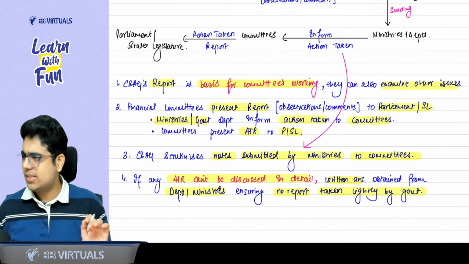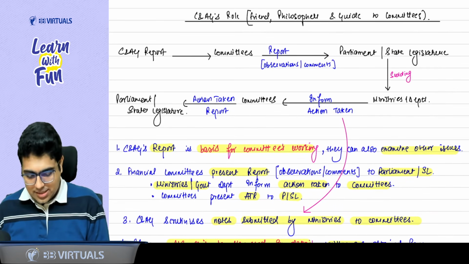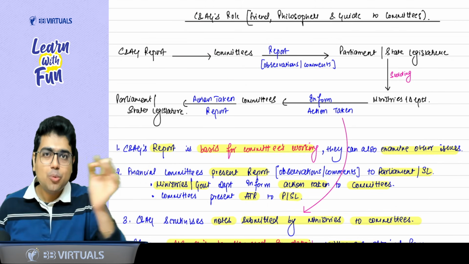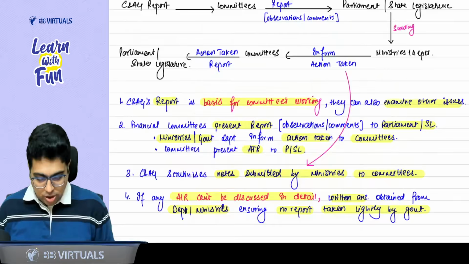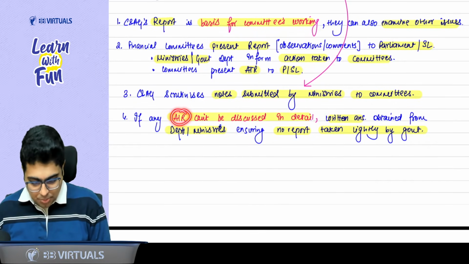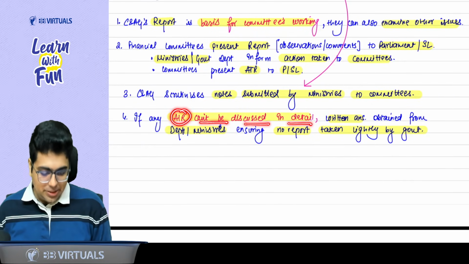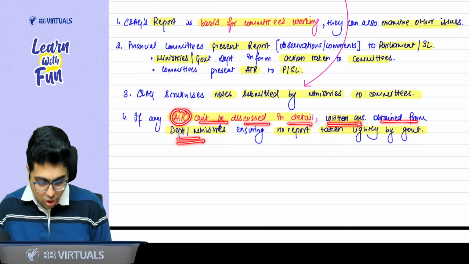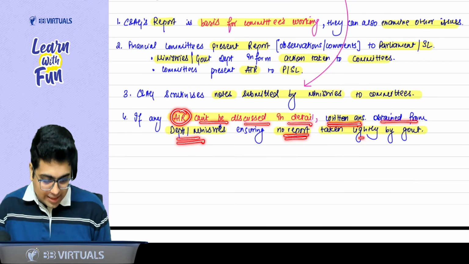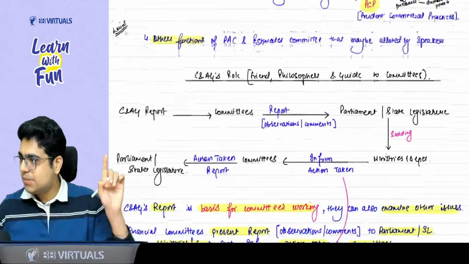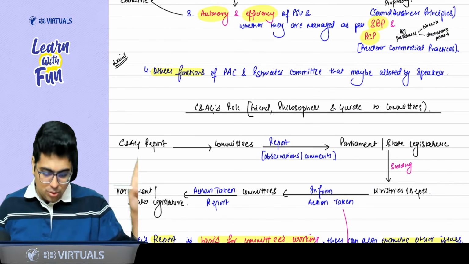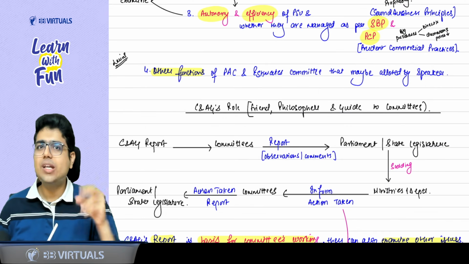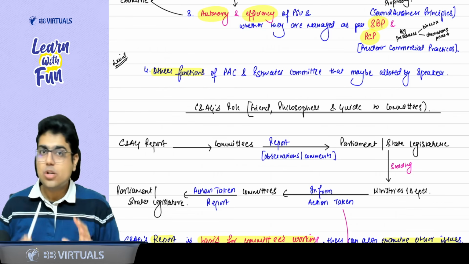And the last point says, because CAG submits a lot of audit reports to the committee, not every report can be discussed in detail. So what they do is, if any audit report can't be discussed in detail by the committees, written answers are obtained from the departments and ministries to make sure no report is taken lightly by the government. What does this mean? When CAG gives the report to the committees highlighting the issues, not every report can be considered by the committee. So what do they do?